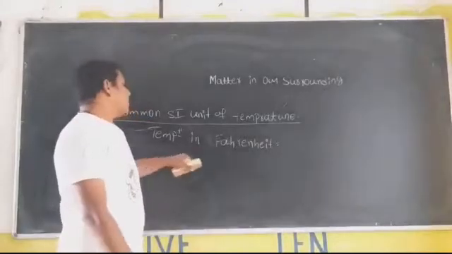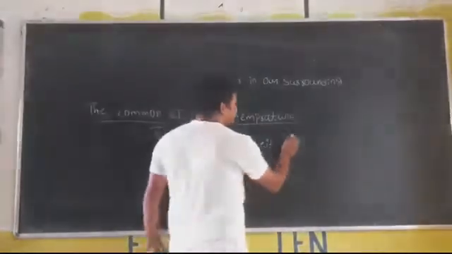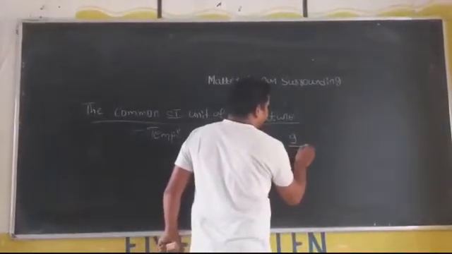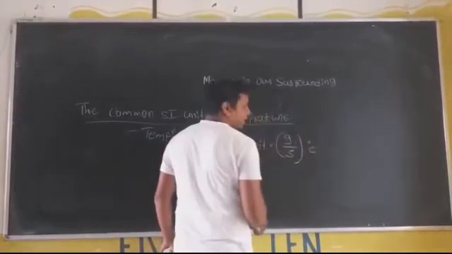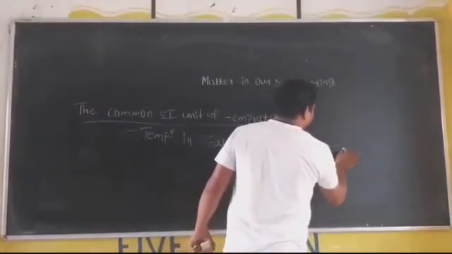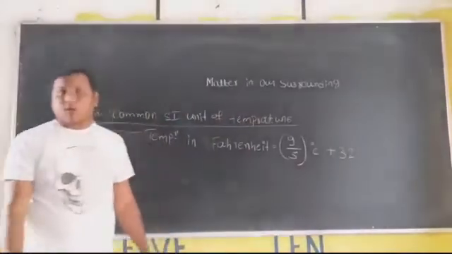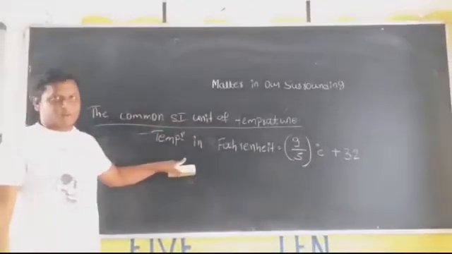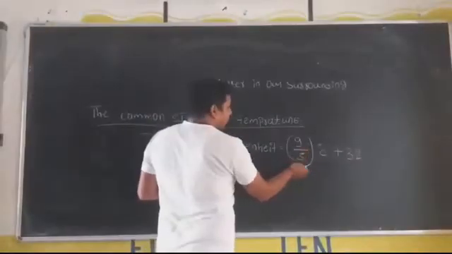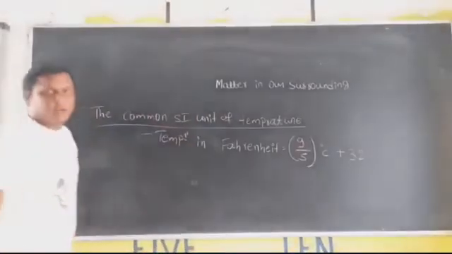The temperature in Fahrenheit is 9/5 into degree Celsius plus 32. This is the formula to convert degree Celsius to Fahrenheit.